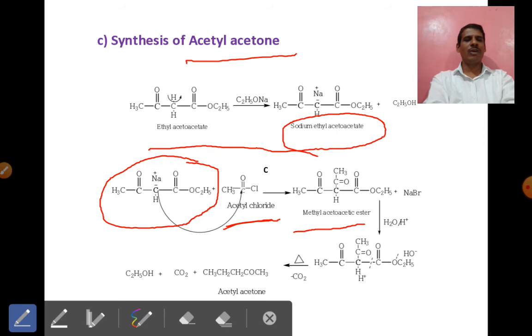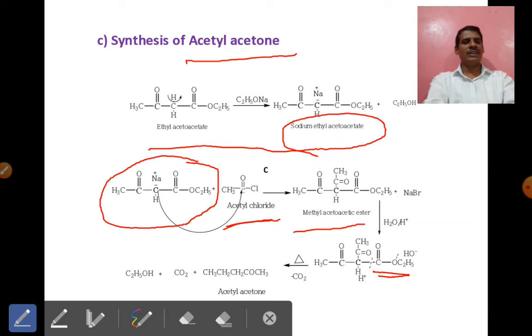This ester again undergoes hydrolysis first. In the first step of hydrolysis, there is a formation of the corresponding carboxylic acid.